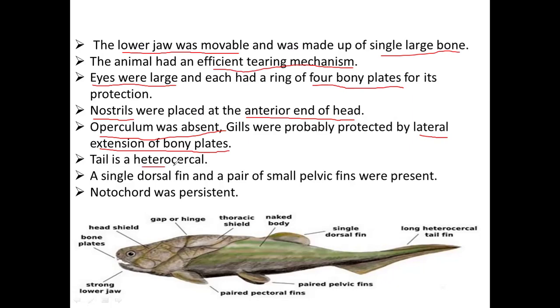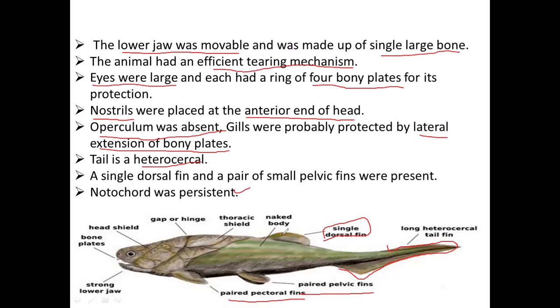So if you see, the tail is heterocercal. The anterior portion is long and the posterior is a bit short. And a single dorsal fin and a pair of small pelvic fins are present. You can see this is the dorsal fin, and these two are the paired pelvic fins, and also paired pectoral fins are present. And you can see the notochord, which is persistent throughout the life of Coccosteus.